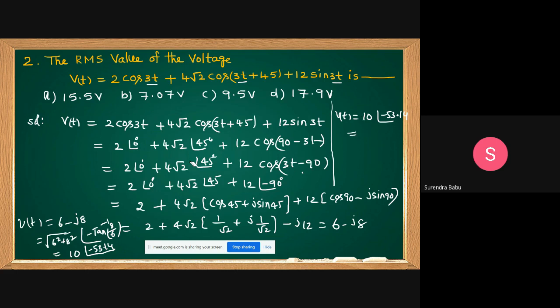Because in this, whatever phasor form you write, which values are you considering? Maximum values or RMS values? These coefficients are which values? Maximum values. That's why finally whatever you got, that also you take as maximum value only. 10 cos. What is the frequency of all these? 3t minus 53.14. This is your function.